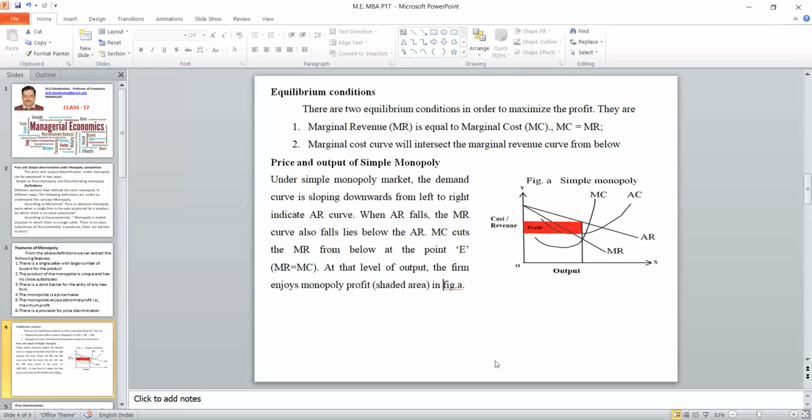Not only in this market, in all imperfect markets, it is better to draw the revenue curve as a downward sloping curve from left to right. If you draw it, it will be correct. Sometimes in monopolistic competition there will be a straight line, but no need. Even in that market you can draw a downward sloping curve, because in all imperfect markets the downward sloping revenue function is correct.